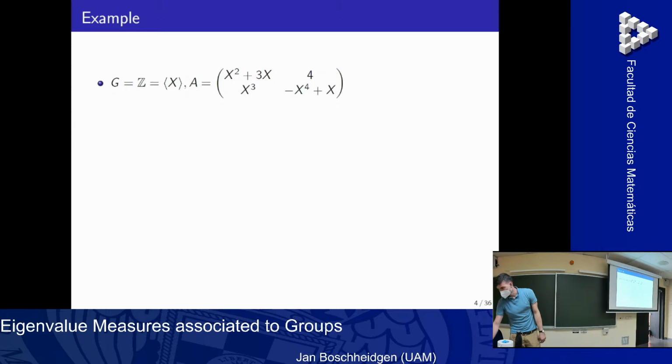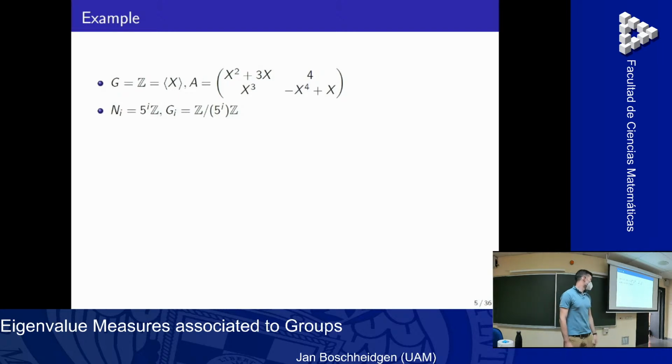The easiest group we have is just the integers, a cyclic group with one generator. And let's consider this matrix. Not difficult, we have integer coefficients. And as a residual chain, I choose 5 to the power i. And then I get these groups.